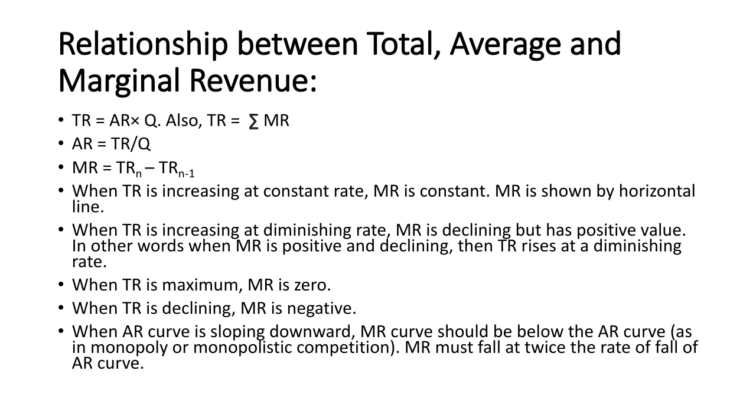When the AR curve is sloping downward, the MR curve should be below the AR curve, as in monopoly or monopolistic competition. These are forms of market structure. We shall discuss this market structure in our next video. MR must fall at twice the rate of fall of the AR curve.